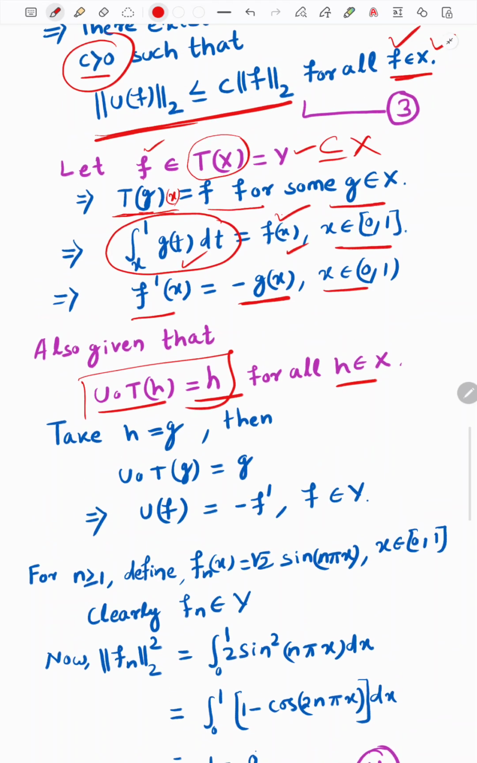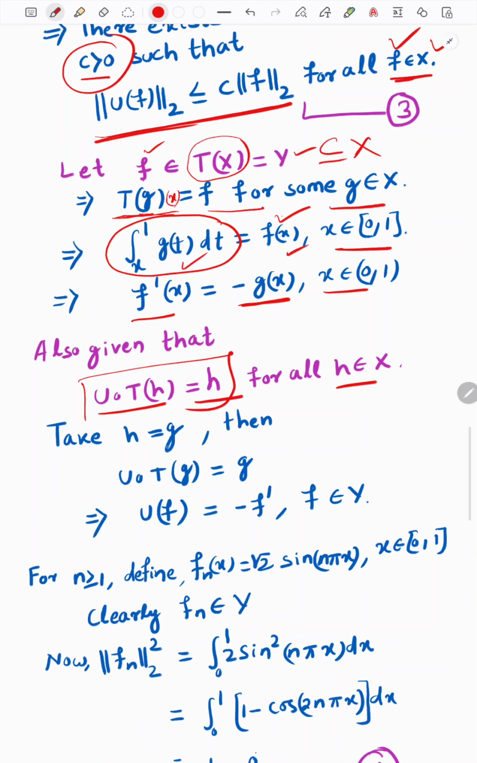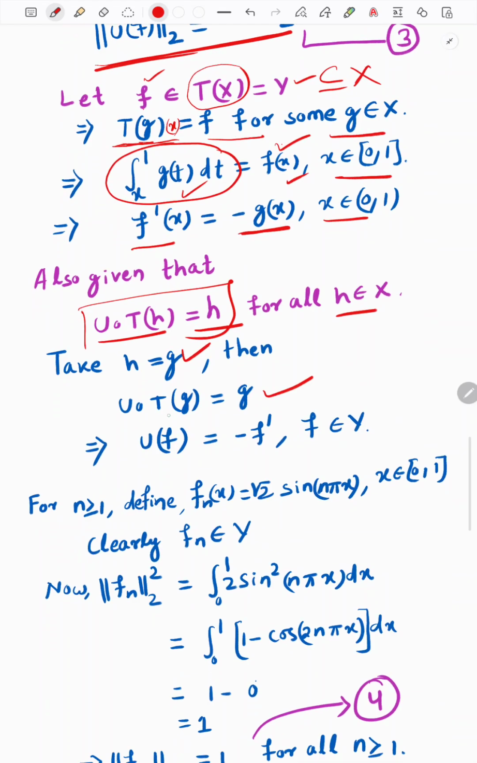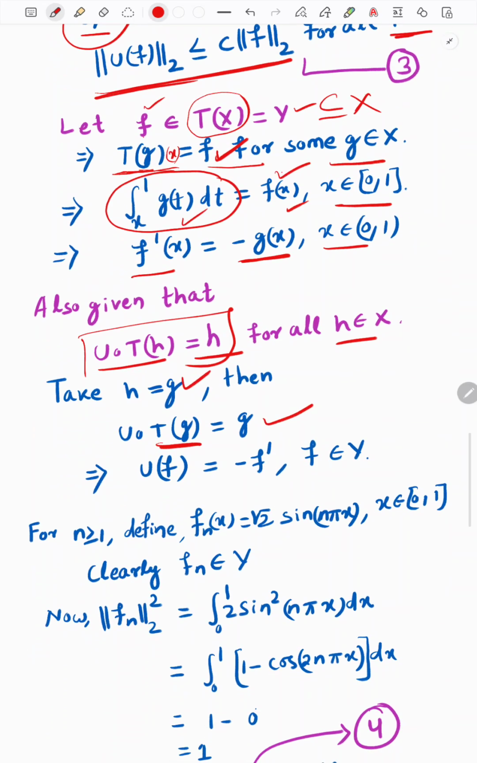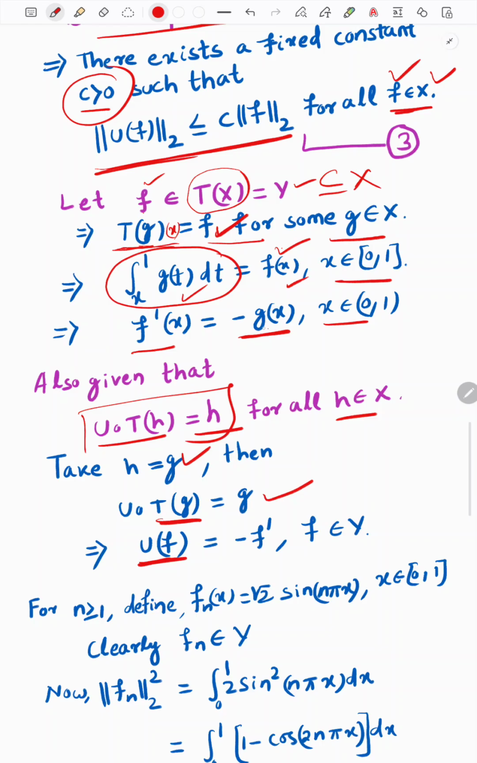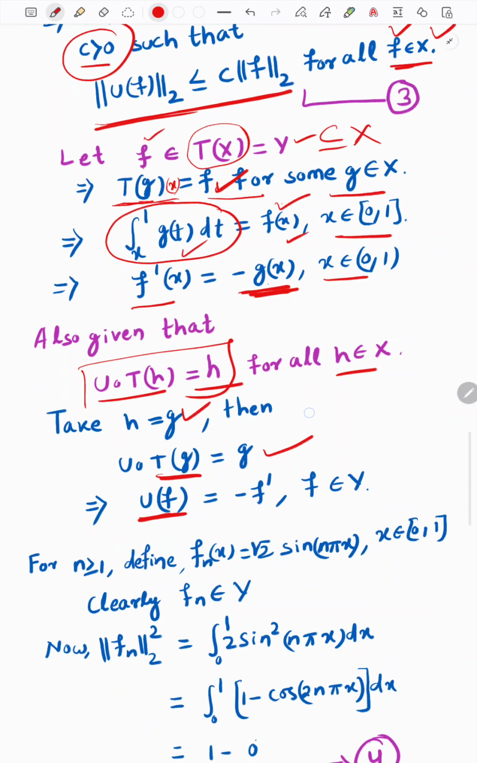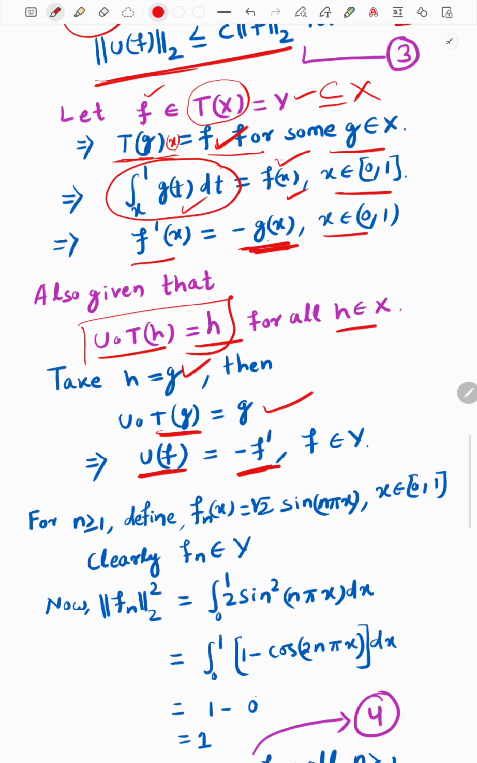Okay, so in the particular case we can take h equal to g, then it gives what? U composition T g is equal to g, and we know that Tg is equal to f from this. Okay, Tg is equal to f, so it gives U composition f, and g is equal to this one. This function is g minus f, this one, for f belongs to Y. Okay, g is equal to minus f.